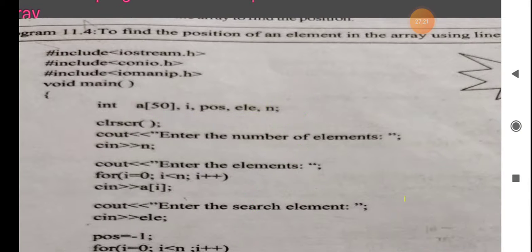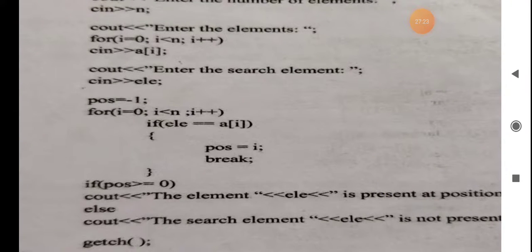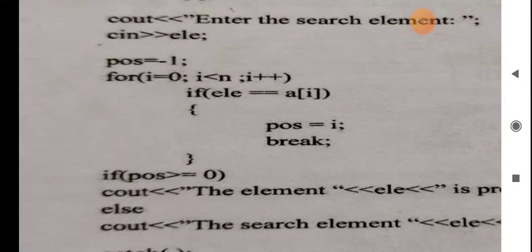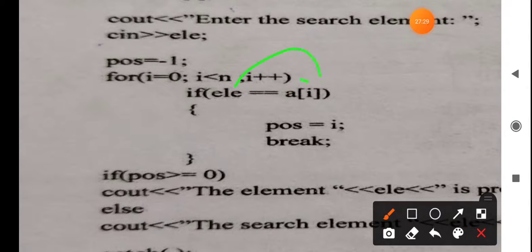After that, by using the for loop, you are checking all the elements in the array and assigning that position to i. Then if the position is greater than or equal to 0, you are displaying the array element's position. If not, then the search element is not there. Okay, so this is the program you have to write.